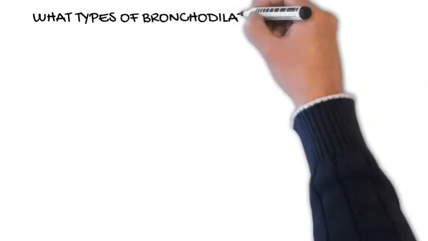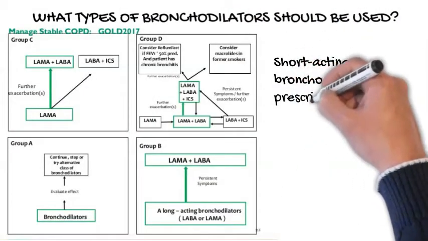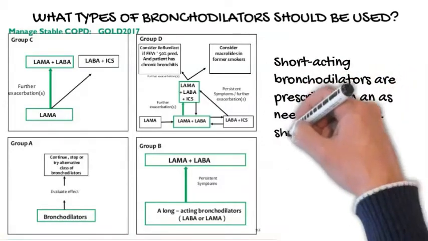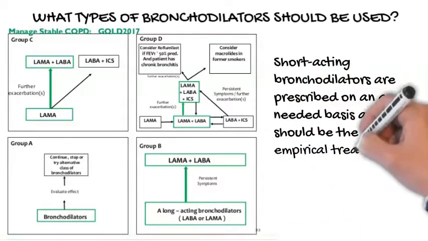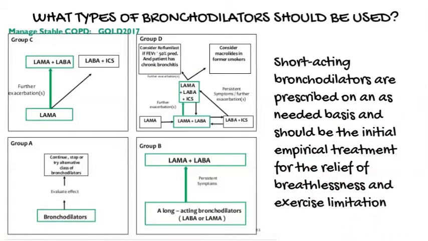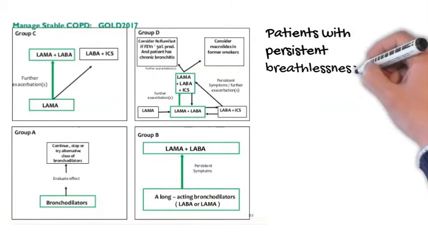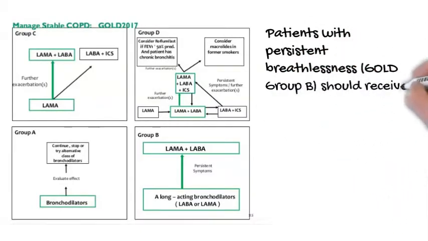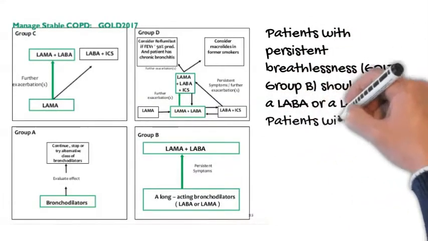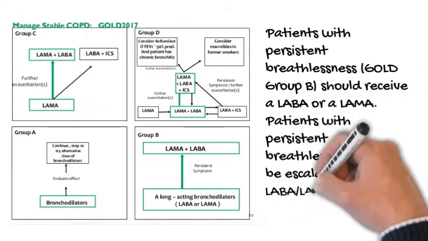What types of bronchodilators should be used? Short-acting bronchodilators are prescribed on an as-needed basis and should be the initial empirical treatment for the relief of breathlessness and exercise limitation. Patients with persistent breathlessness, GOLD Group B, should receive a LABA or a LAMA. Patients with persistent breathlessness should be escalated to a LABA/LAMA combination.